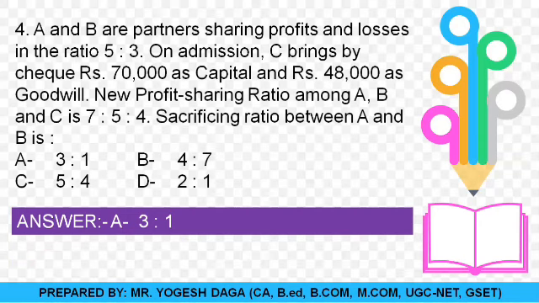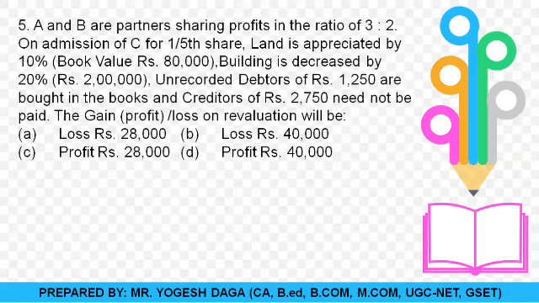Okay students, so moving towards the next, the 5th question. A and B are the partners sharing profit and loss in the ratio of 9:3. On the admission of C for 1/5 share, land is appreciated by 10%. Its book value was 80,000. Just calculate the appreciation value, whatever it may be, in a book or on paper. Building is to be decreased by 20%. So what is the decreased value of the building? Please do that in a book.